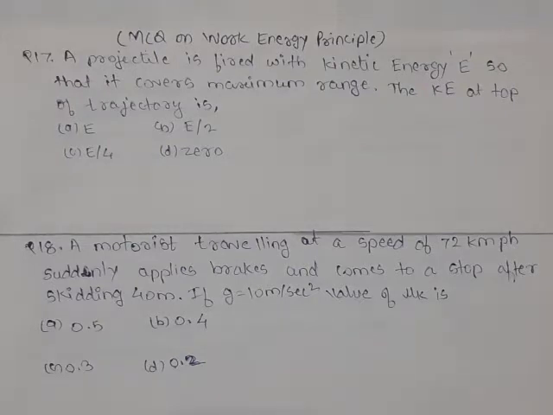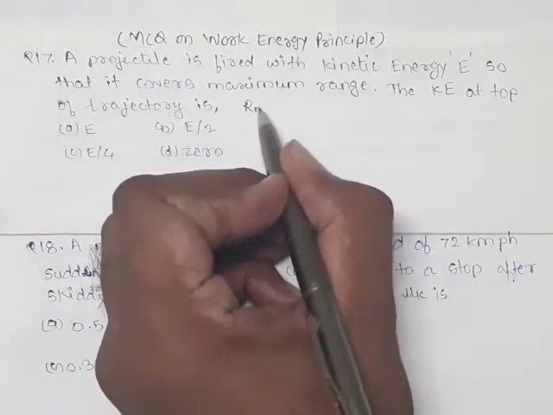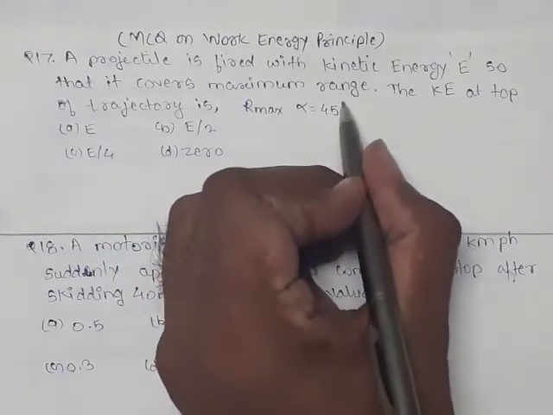Multiple choice questions on work energy principle, part 2. Question 17. A projectile is fired with kinetic energy E so that it covers a maximum range. The kinetic energy at the top of trajectory is. So for maximum range, R max, we should take alpha equal to 45 degrees.